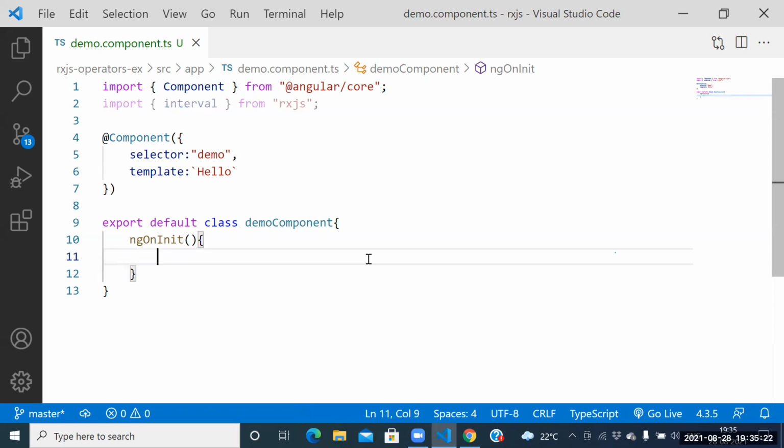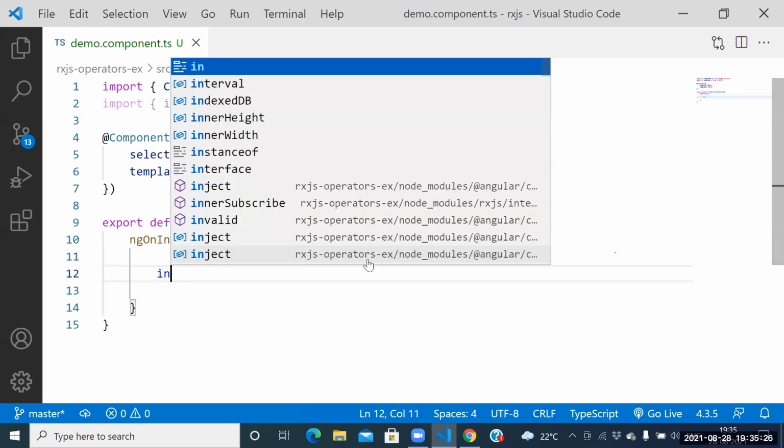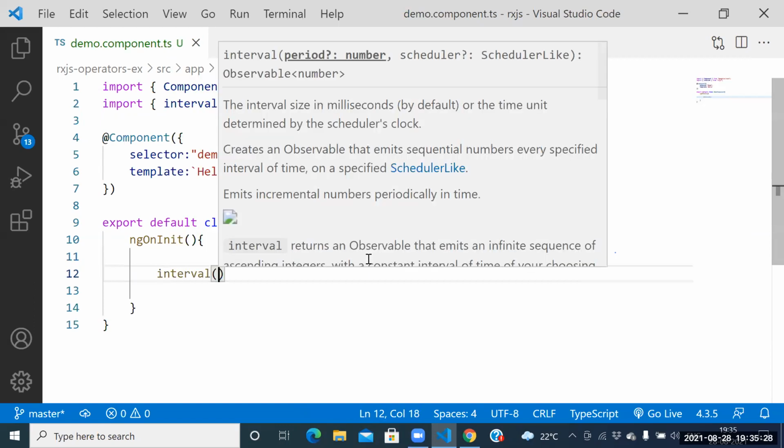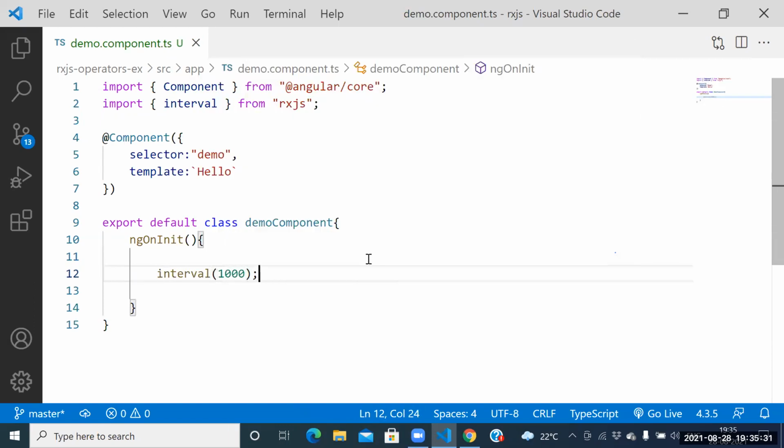Guys, how to create the interval? Interval, what you wanted to place? 1000. So guys, interval is also giving what? Interval is also giving an observable.